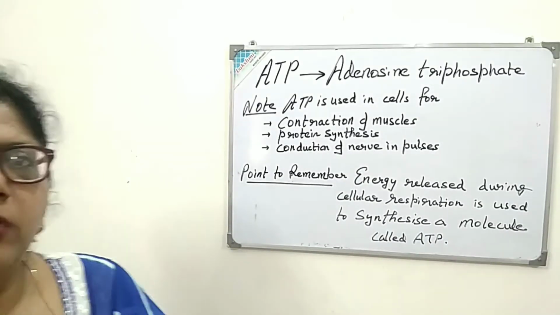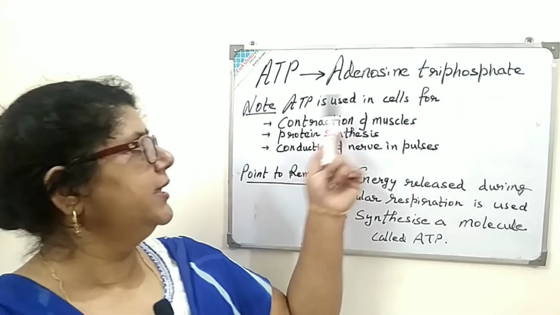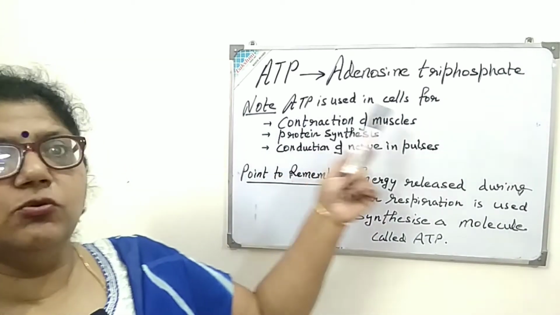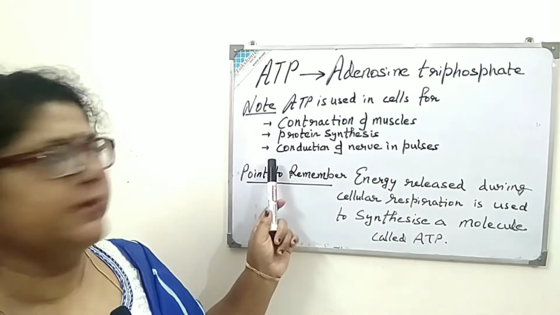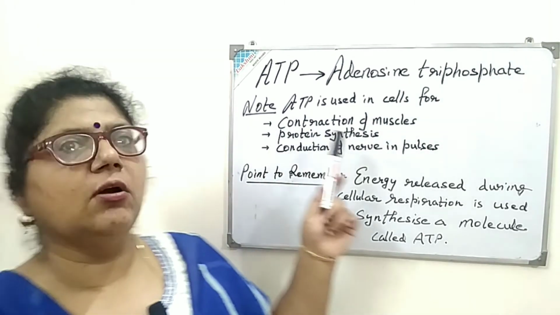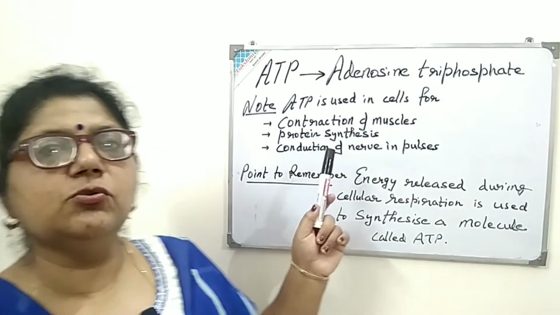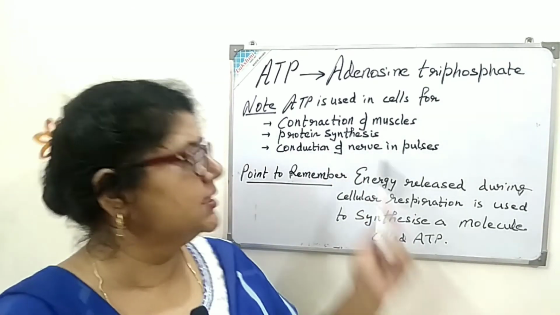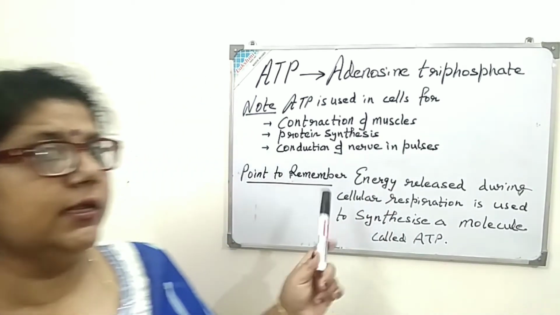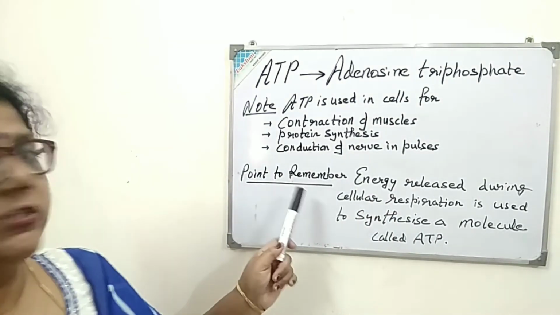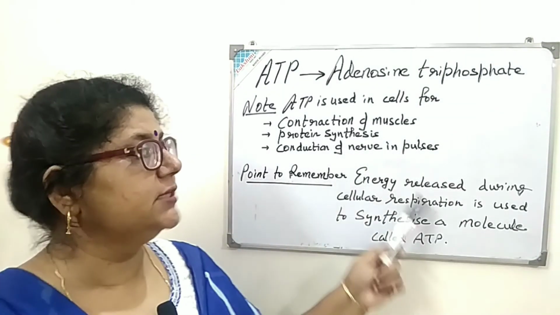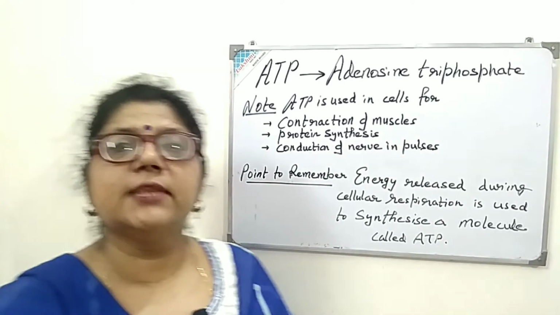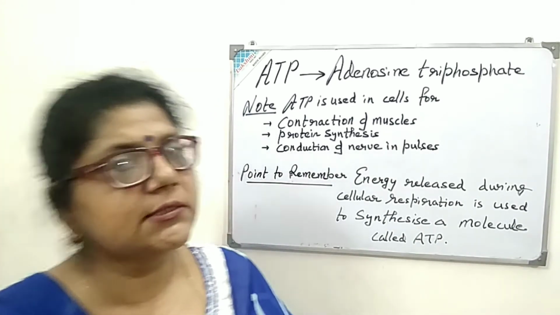Now I will tell you about ATP. The full form of ATP is adenosine triphosphate. Adenosine triphosphate is used in the cell for 3 purposes. Number 1, contraction of muscles. Second, it is used in protein synthesis. Third, it is used in the conduction of nerve impulses. Here, one thing I want to tell you that is very important, which you have to keep in your mind, that energy released during cellular respiration is used to synthesize a molecule called ATP.